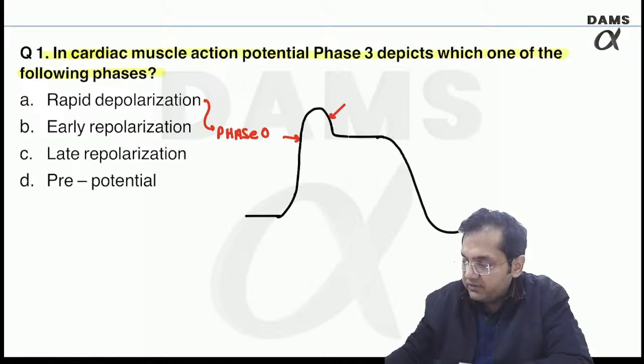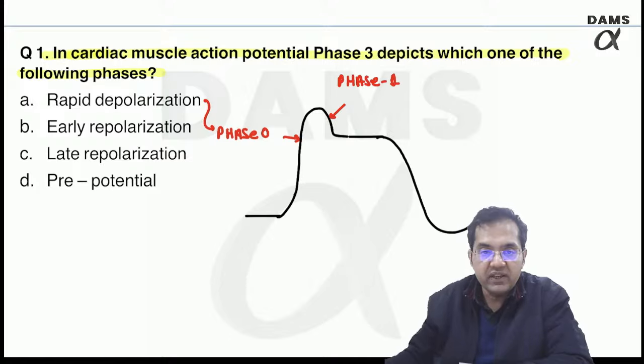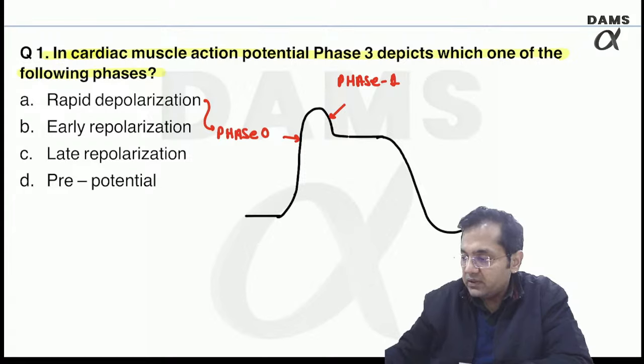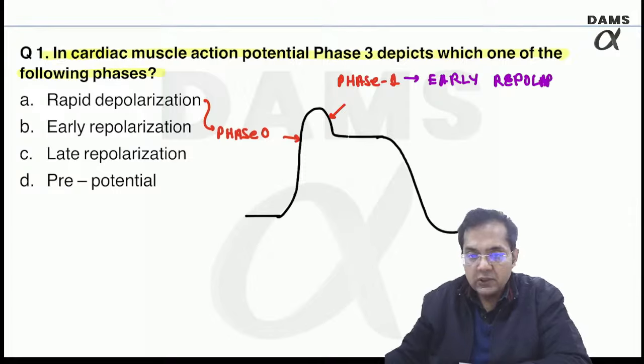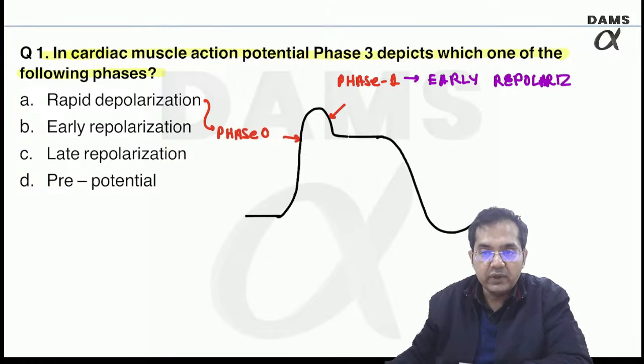Then we have early or initial repolarization, which is phase 1, right? This is known as early or initial repolarization. Then this is the phase 2,